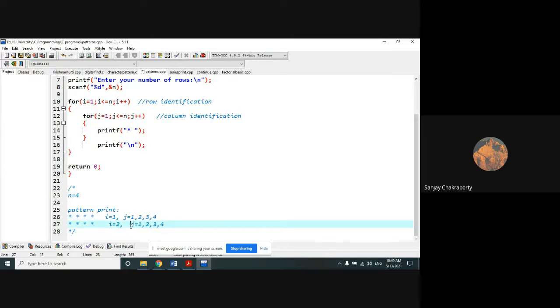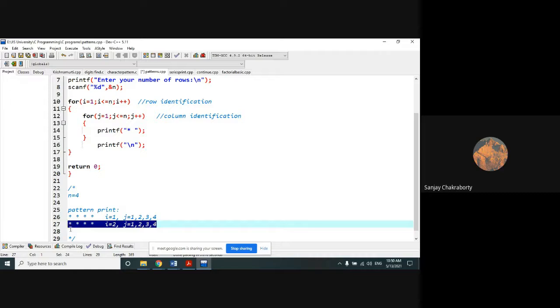I think all of you agree with me. For i equals to 2, again the j loop will execute 4 times. And 4 times it will print the star, and when the inner j loop finishes, it will get outside of this loop and give a new line. Again the outer loop will be incremented by 1. Now the value of i becomes 3, and for 3 the j loop will again execute 4 times.